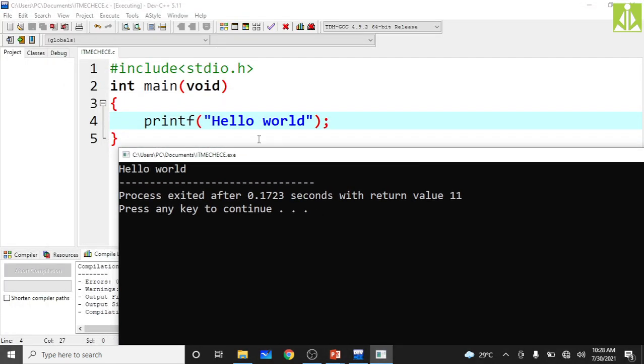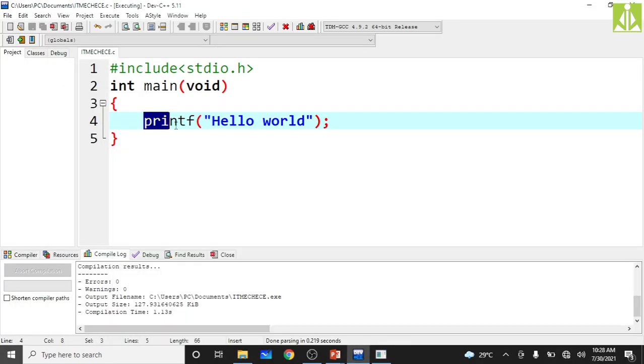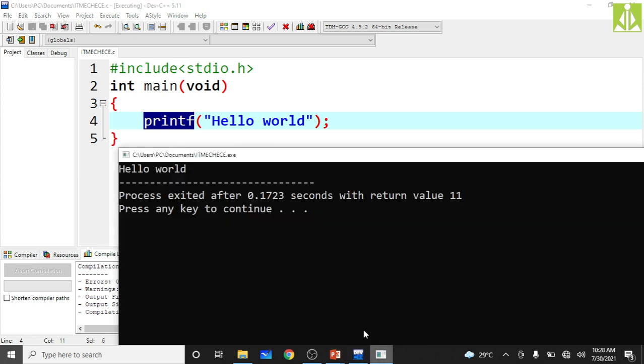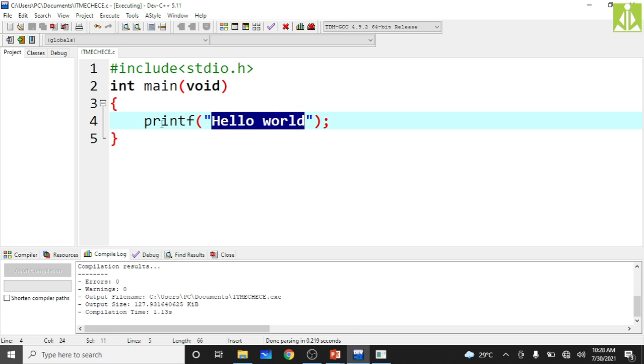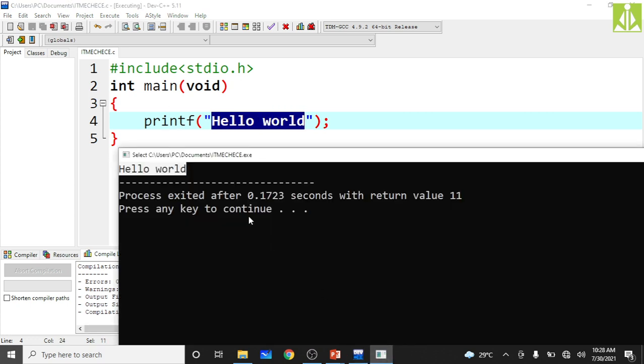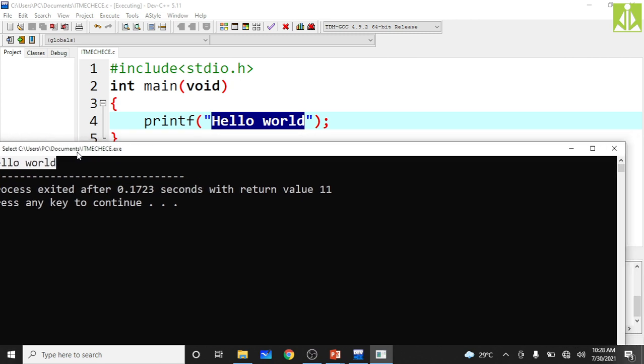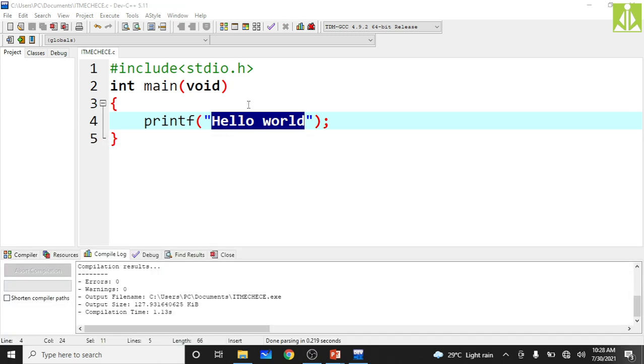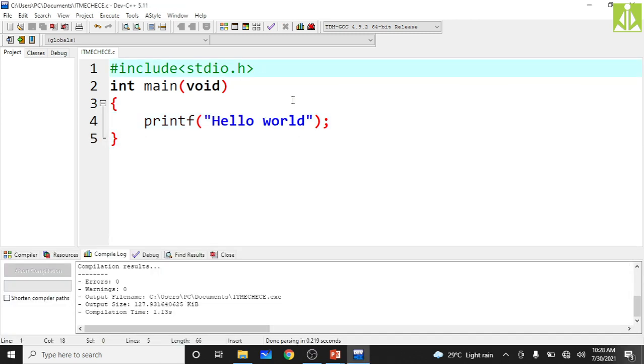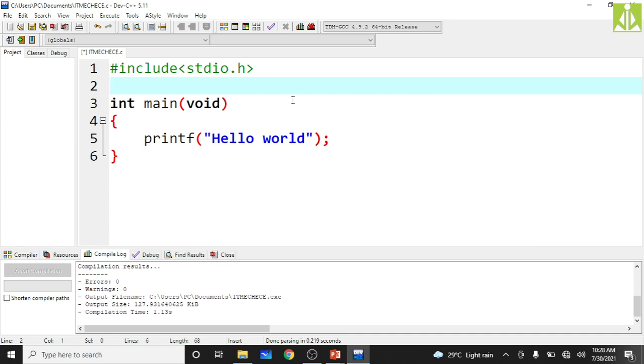So whatever message I'm printing using this predefined function printf, that message I'm getting on the output screen as it is. Okay, now the same thing we will do with the help of functions. So here, I'm doing the declaration now.